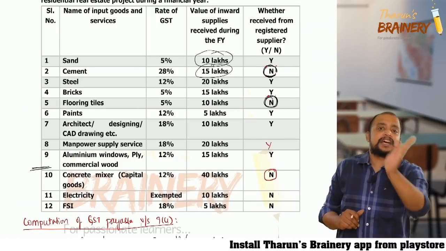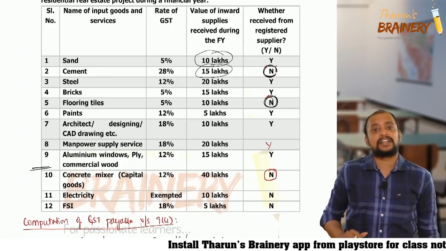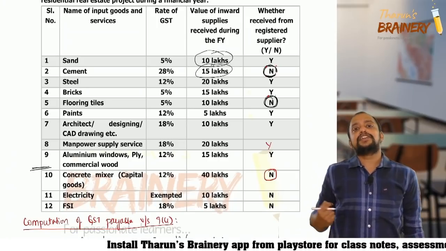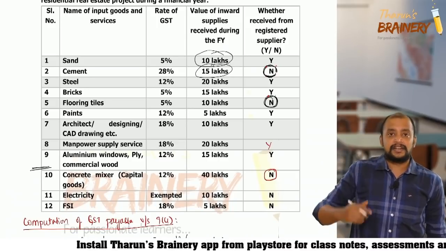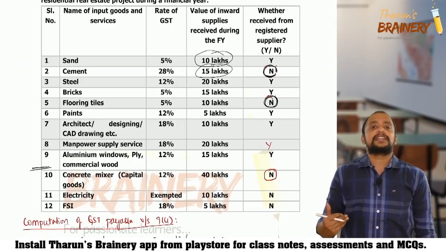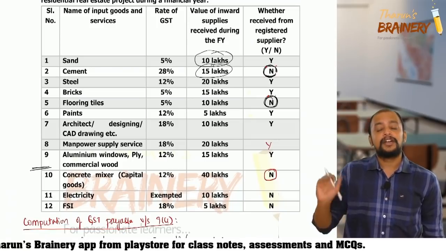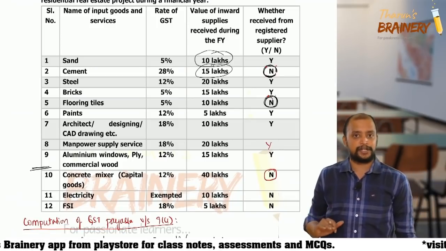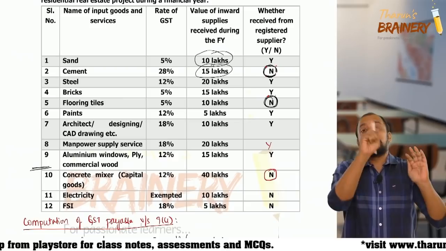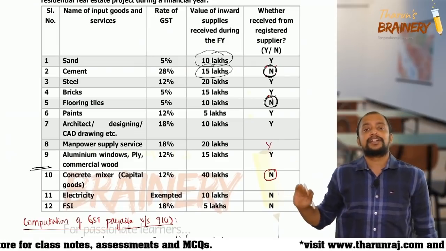Whereas for input services other than TDR, FSI and long term lease, if we achieved 80, leave it; no need to pay any GST under RCM. If we have not achieved 80, there is a shortfall. On the difference up to 80%, we need to pay GST at the rate of 18%. If we achieved 80, then leave it. No need to pay any GST under RCM. Whereas if it is capital goods, you pay the GST on capital goods if purchased from an unregistered person at the rate applicable to capital goods. Not 18% or 28%, but at the rate applicable to capital goods. Now while doing computation, you take inputs and input services together because that 80% point is common for inputs and input services. For capital goods, we don't have that 80% point, so that needs to be taken separately.